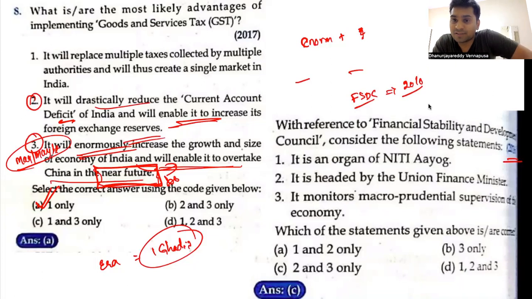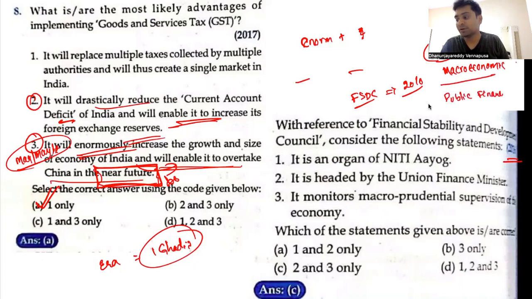So what is this Financial Stability Development Council? This was the council formed by the Ministry of Finance in order to look into the so-called macroeconomic parameters of the country. They will look at how macroeconomic parameters are, how the public institutions of finance are running. These things they will check, and they will try to bring the macroeconomic situation of the country into control. Macroeconomic parameters are those parameters which will be impacting the country at an all-India level.